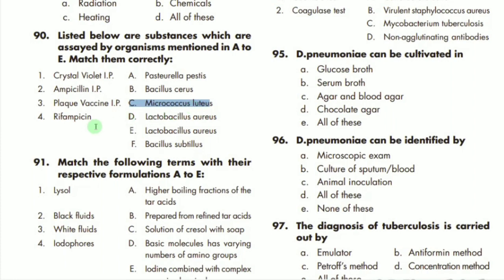C is the correct option. Then 3 says plague vaccine. Plague vaccine is for Pasteurella pestis, which is the best match for 3. Then rifampicin. Rifampicin is used for Staphylococcus aureus.